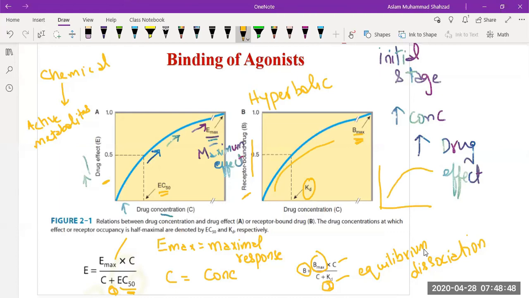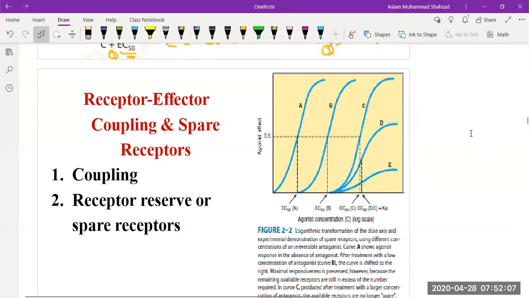That's why the relationship between the drug concentration and drug effect is termed hyperbolic. So this was used to express the relationship between the drug concentration and drug effect, or drug concentration versus the receptors bound with the drug. Okay, let's discuss receptor effector coupling.